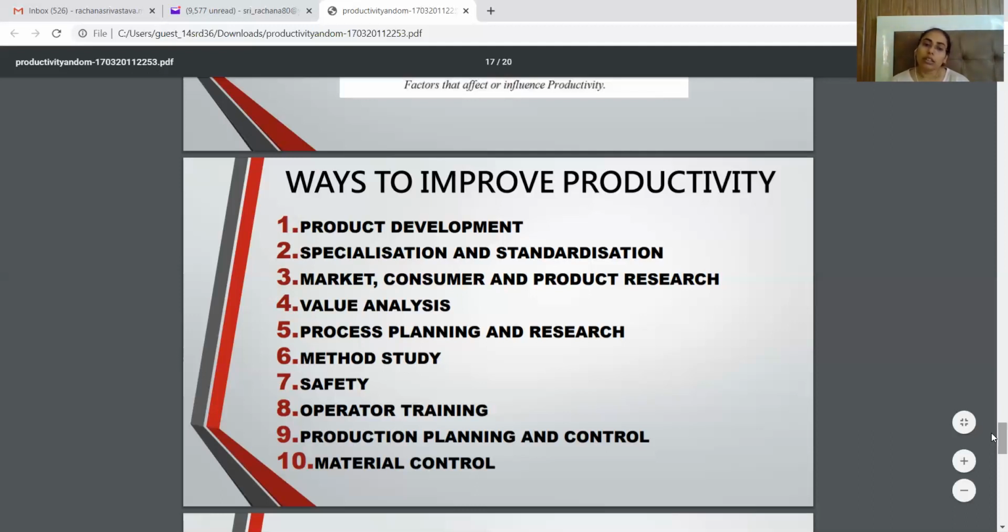Then another way to improve productivity is production planning and control, which is one of the important aspects of industrial management. Then material control, that means inventory control methods. You need to apply inventory control methods so that you can classify the inventory on the basis of its importance, so that you invest the proper amount in acquiring proper inventory, so that you can improve the productivity of the overall organization. So this is all about productivity. Thank you.